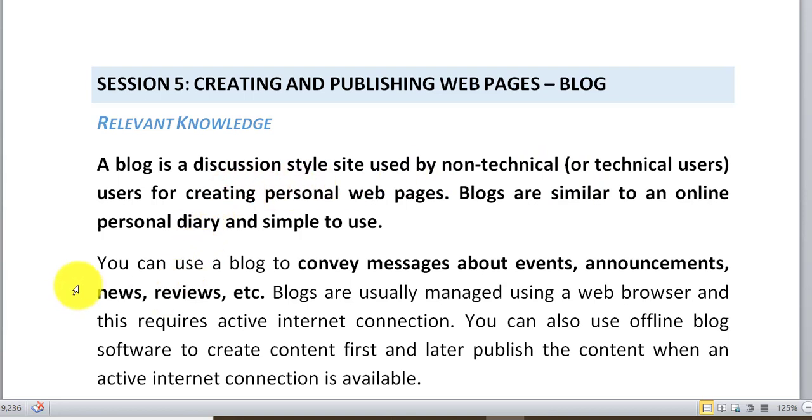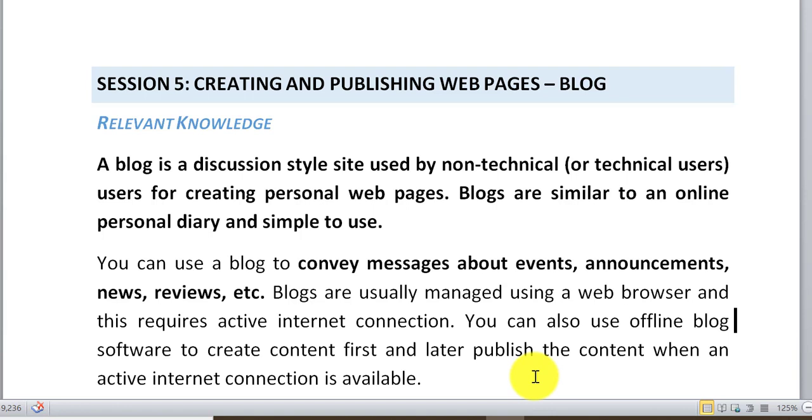Anybody can use it. We can use a blog to convey messages about events, announcements, news, and reviews. Blogs are usually managed using a web browser, and this requires an active internet connection. We can also use offline blog software to create content first and later publish the content when an active internet connection is available.